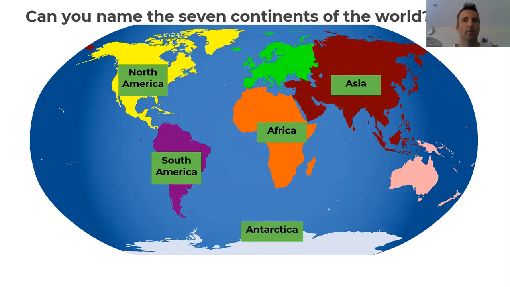That's where Antarctica is. Next, let's have a look for Australia. Put your finger on Australia. Well done if you manage to find that one over there, the kind of pinkish one on the right-hand side. Finally, the continent where we live here in the UK, it's the continent of Europe. Put your finger on Europe.